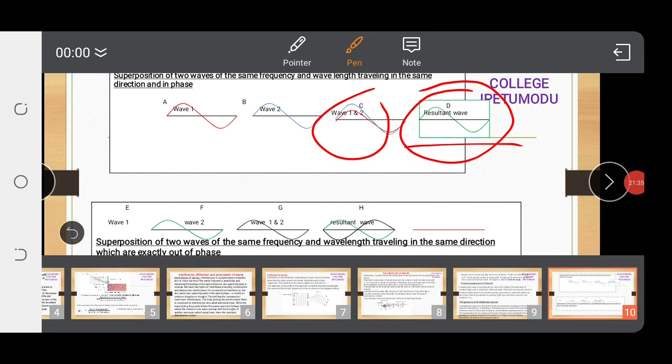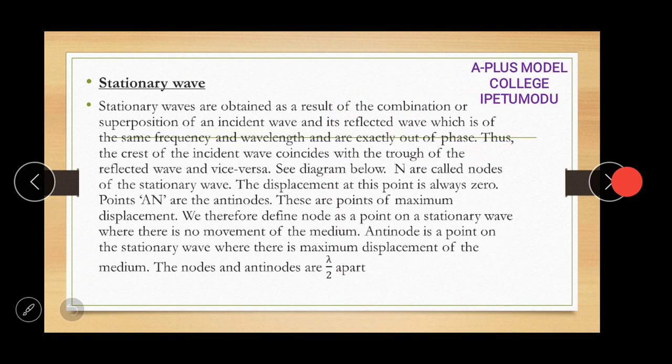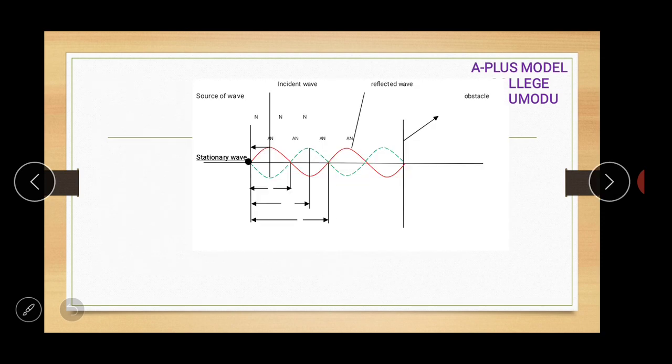Okay, let's look at the next slide and see what we have there. A stationary wave is obtained as a result of the superposition of an incident wave and a reflected wave, which are of the same frequency and wavelength. I think we have discussed this before. You can read them up. Standing wave, you can see.